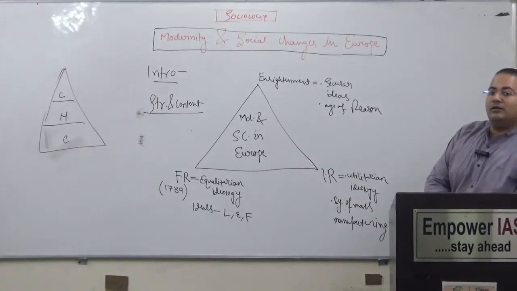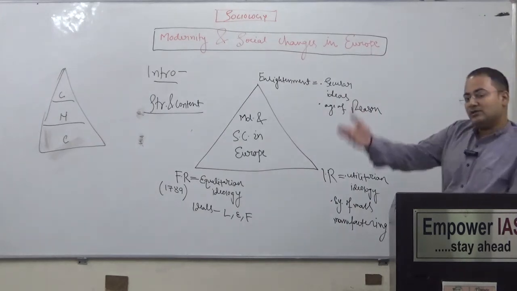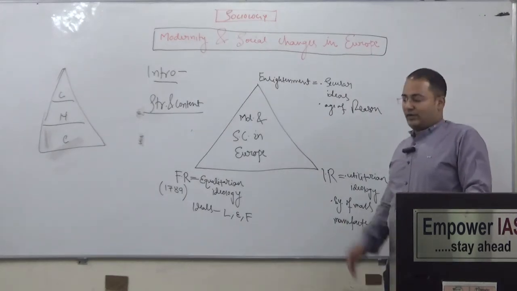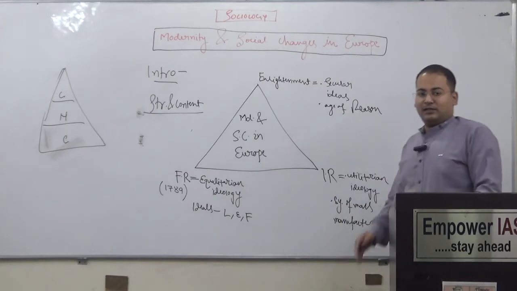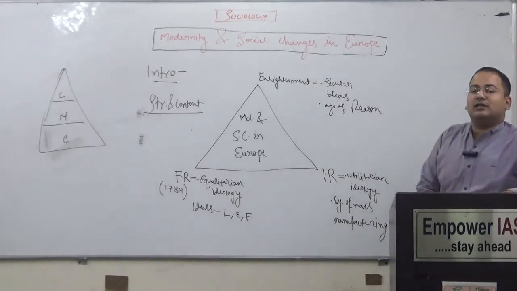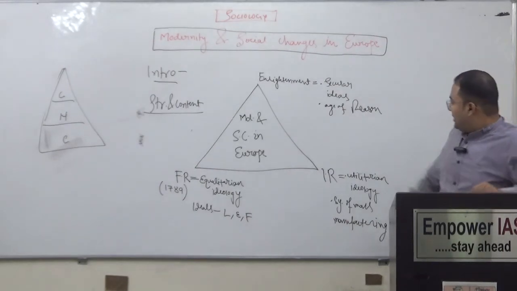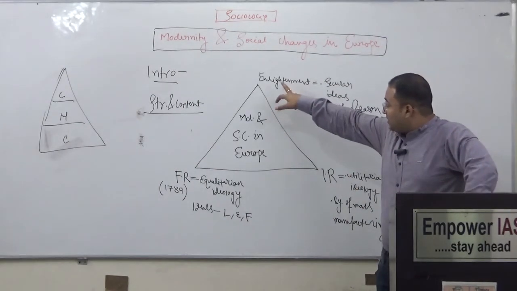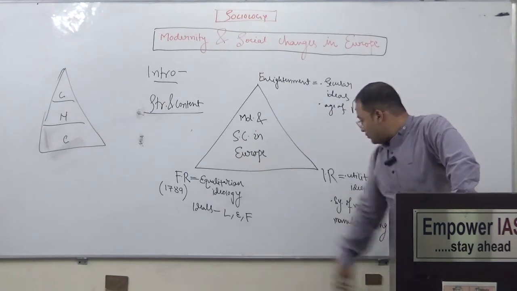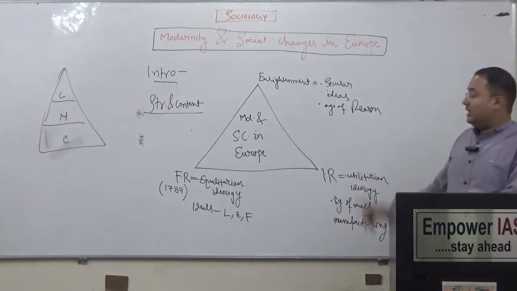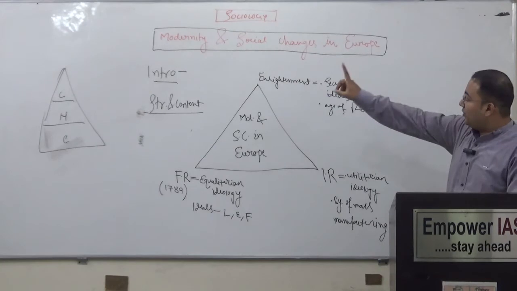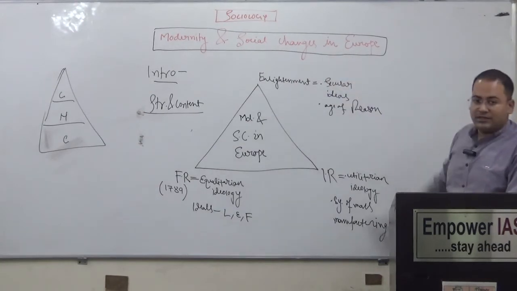People are migrating from rural areas to urban areas. So when there is migration, the societal structure gets changed. Society will change. So these are the importance of the Enlightenment phase, French Revolution and Industrial Revolution that contribute to the development of modernity and bring social changes in Europe.